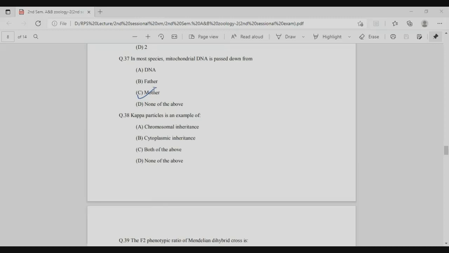So this is an example of mitochondrial DNA inheritance or extranuclear inheritance. And this is maternal inheritance, in which the mother's DNA is transferred to the offspring. While in Mendelian inheritance or nuclear inheritance, both parents contribute DNA to the offspring.